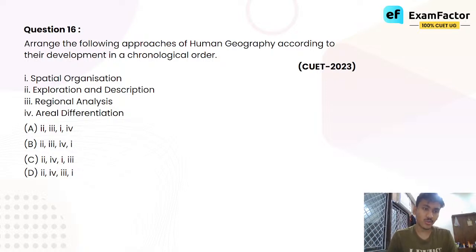The first phase was exploration and description. What happened in this period? In the exploration and description period, it was taken up by the colonialists, people like the British, the French, the Dutch, who were traveling the world, searching for resources, searching for colonies, searching for settlements. It was undertaken by these people. Why? Because if you know about a place, it also enables you to further utilize it.